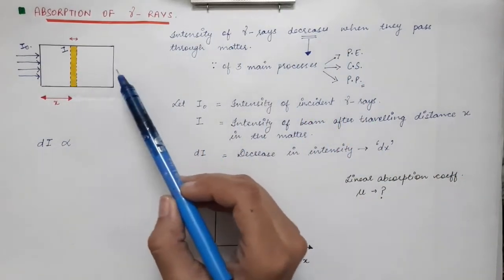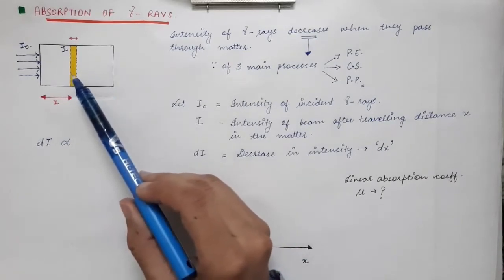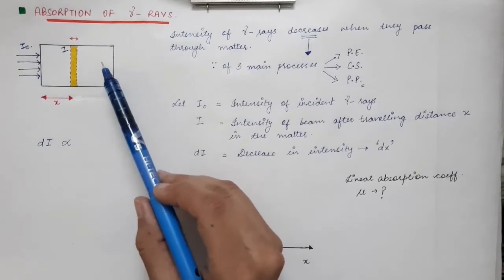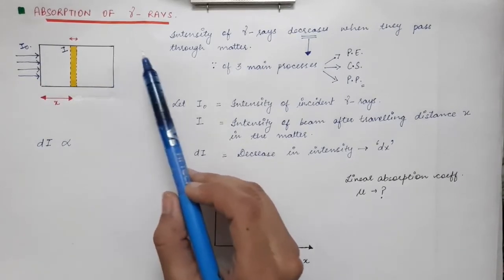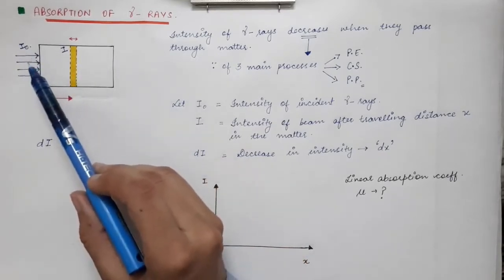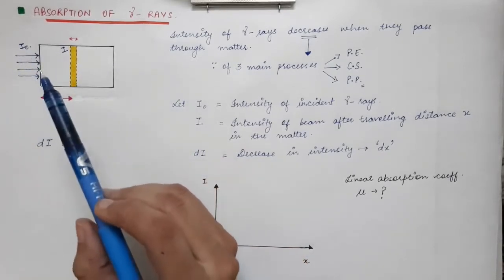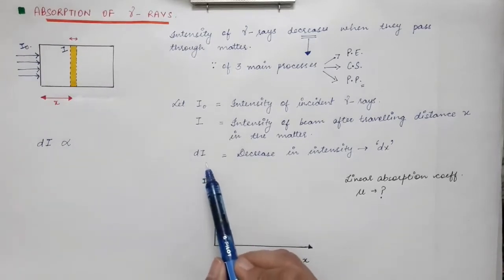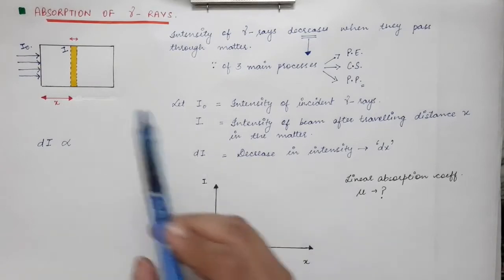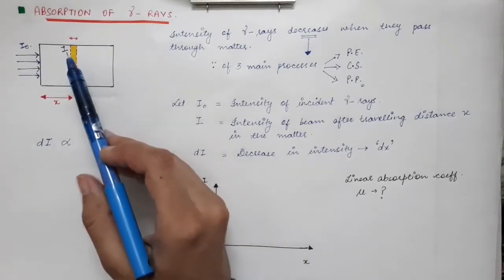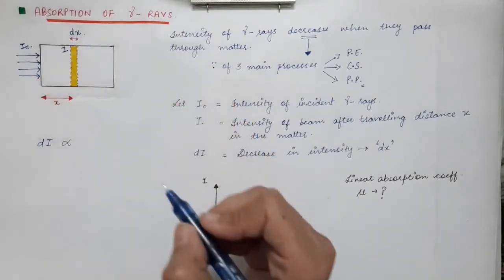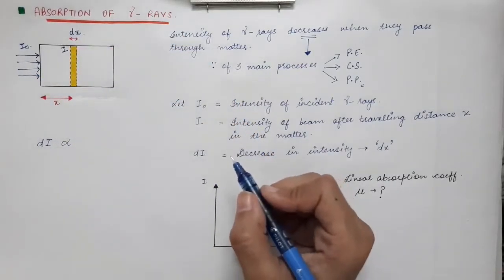So the intensity of the gamma rays coming out will obviously be less as compared to the initial intensity. Let's say dI is the small decrease in intensity of the gamma rays